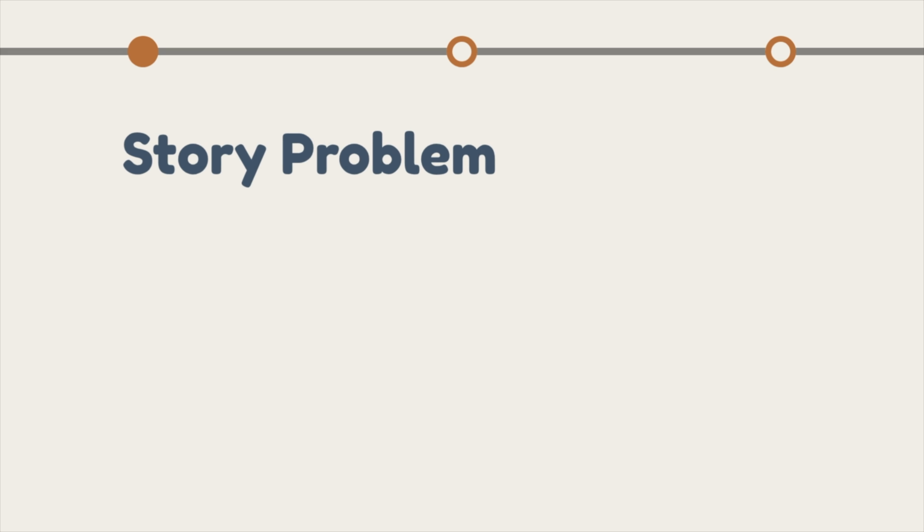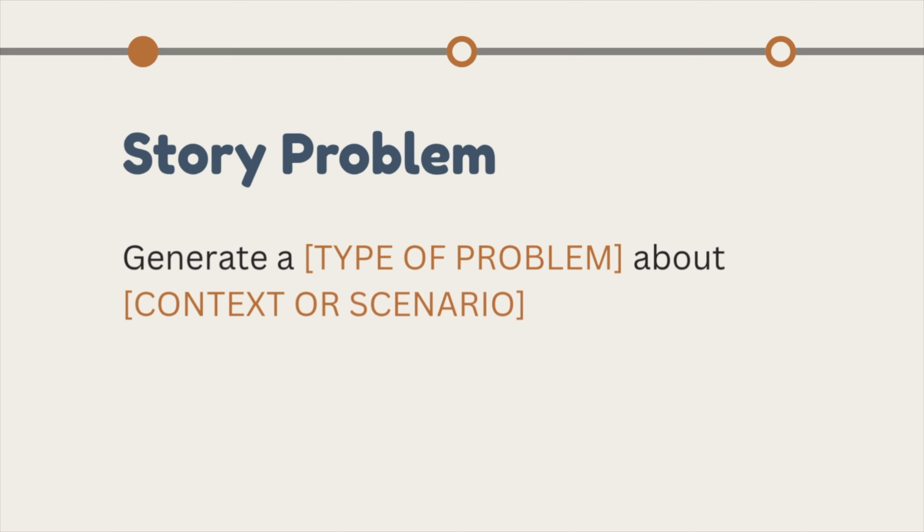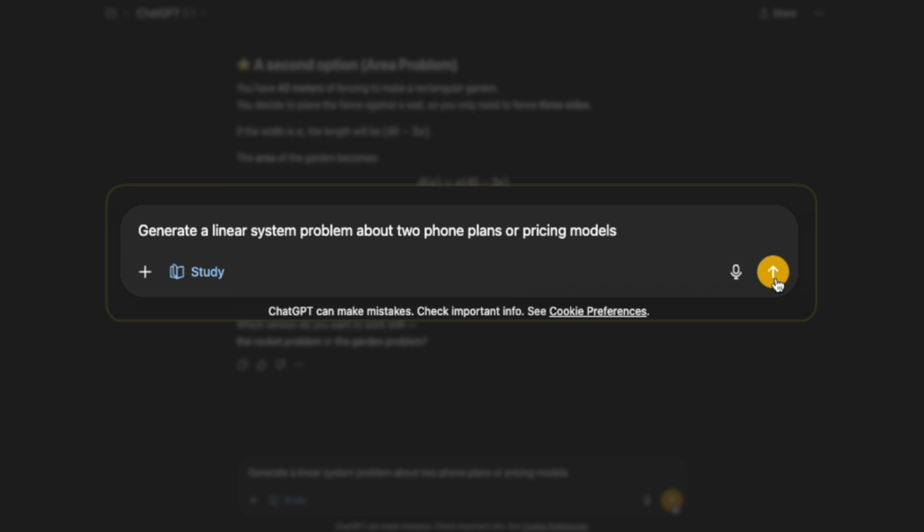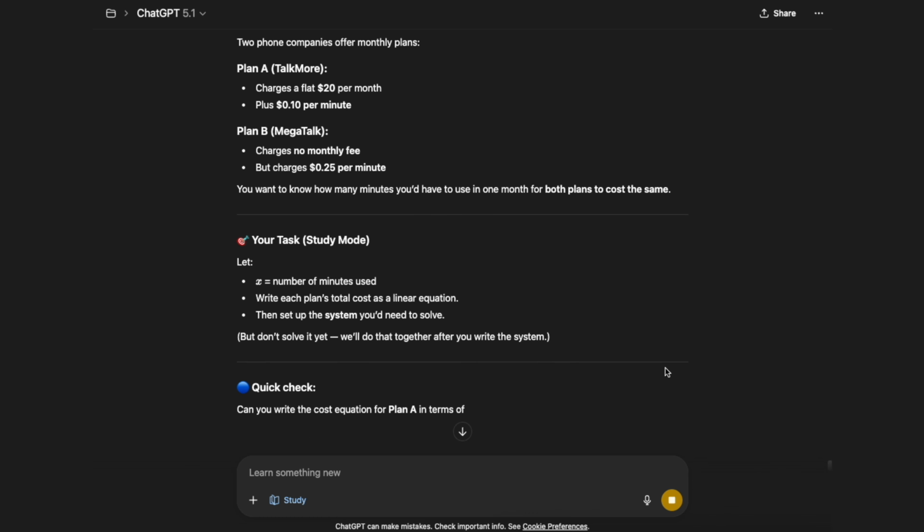The next one is story problem generation. This is to convert abstract problems into word problems you can solve. This one builds translation skills, from algebraic thinking to reasoning.